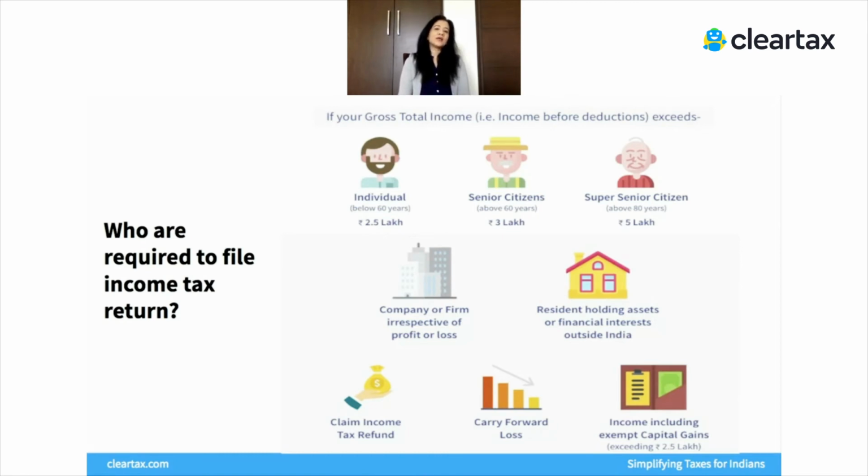Let's say you are a housewife, or any other person who doesn't have taxable income but ended up selling a house property. Now, you still don't have any tax because you invested whatever you got as capital gains into another house property, and therefore you don't have any taxable income. But such a person still must file a tax return. They have to report the transaction of the sale of that house property, the investment of those capital gains, and claim that exemption by filing a tax return.